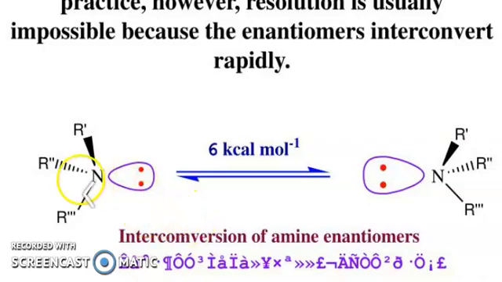So if this is R, this is R prime, this is R double prime, it means all three R groups are different alkyl groups. So this is showing enantiomers by flipping like this. So, interconversion of amine enantiomers.